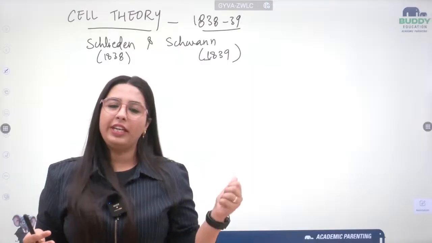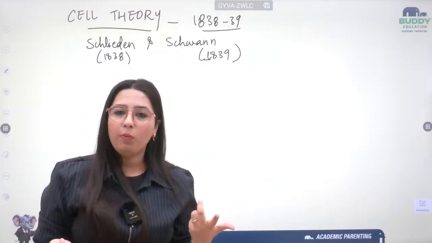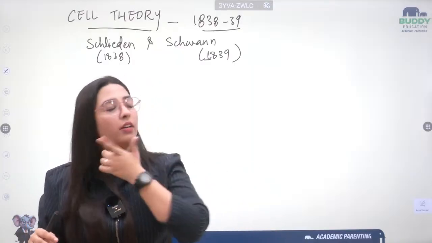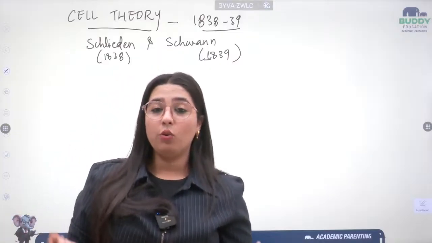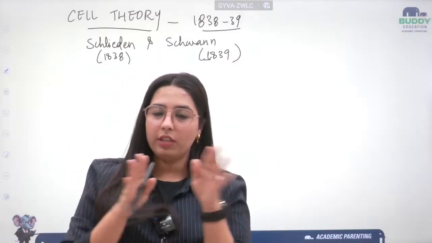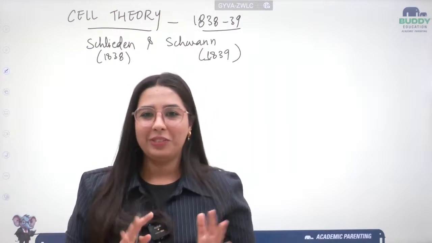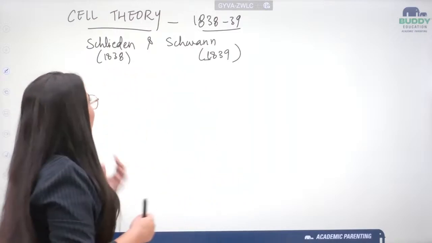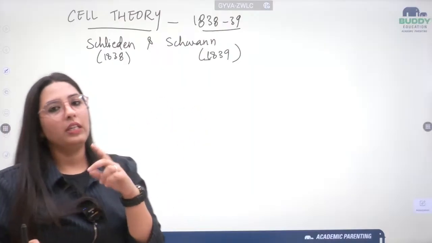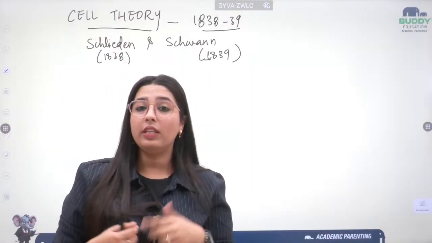Later on, we'll differentiate one as a zoologist and one as a botanist. In the higher classes, when you go to the 11th standard, you will discover that one is a botanist and the other is a zoologist. We'll study that together. So these two scientists are biologists and they discovered the cell theory.